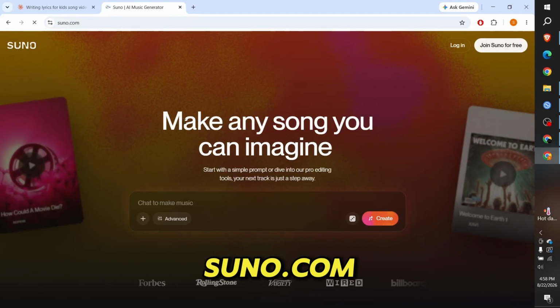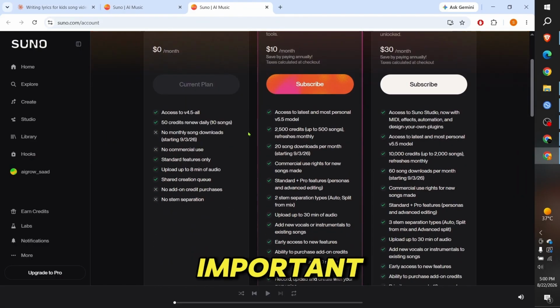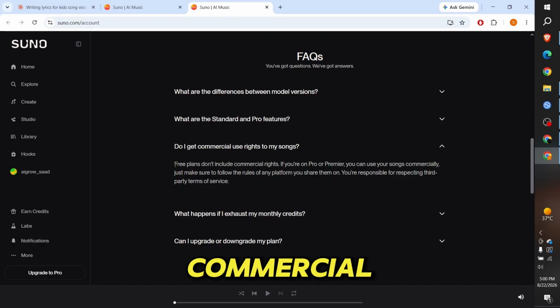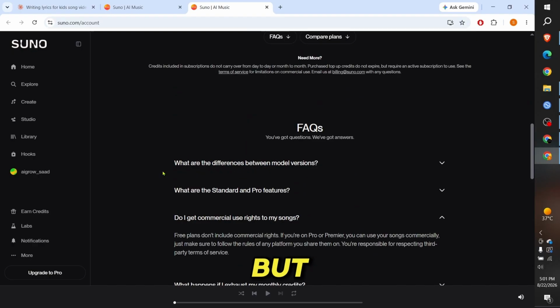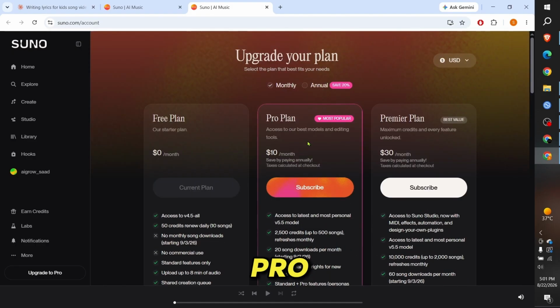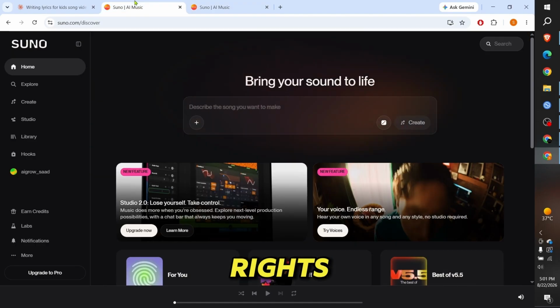Go to suno.com. But before that, one important note. Free plans don't include commercial rights. That doesn't mean you'll get copyright claimed on your video, but it's still recommended to purchase the Pro plan so you have full commercial rights to the music.